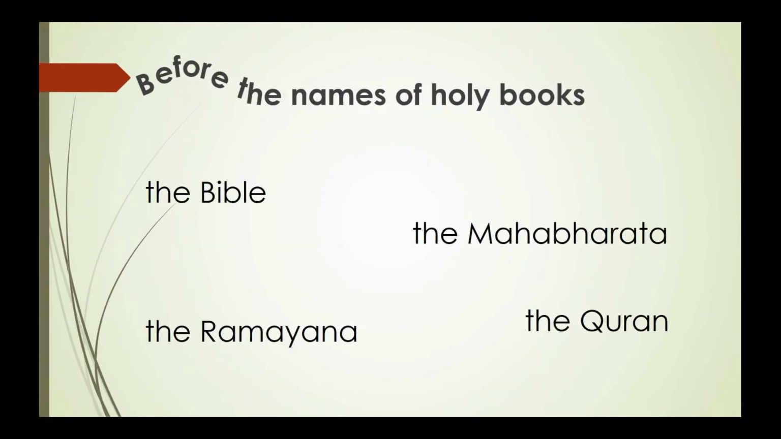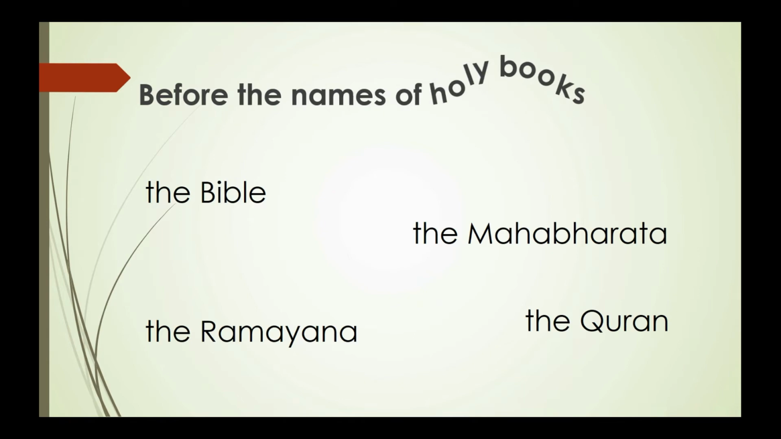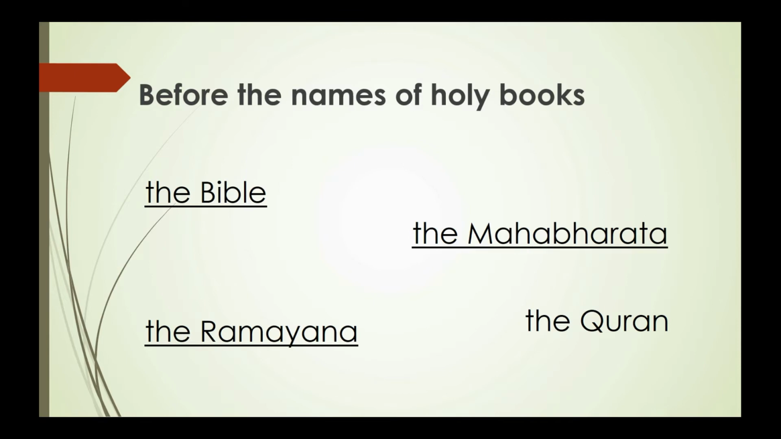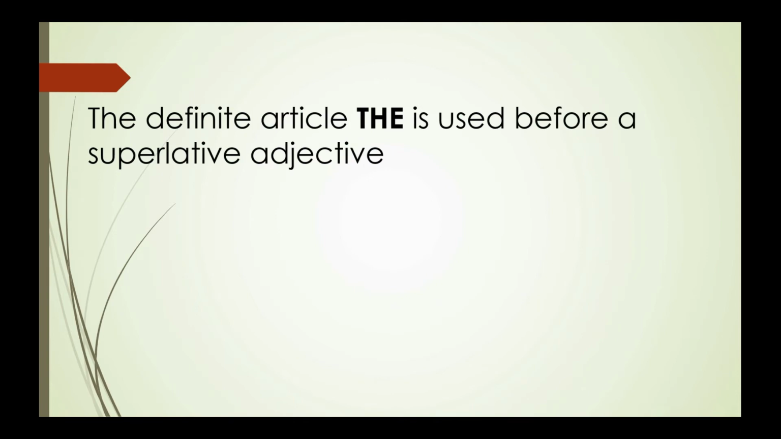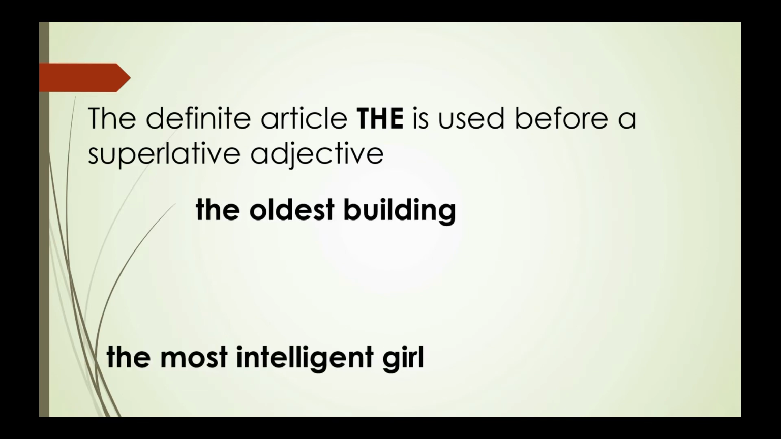The definite article the is used before the names of holy books like the Bible, the Ramayana, the Mahabharata, the Quran, the Gita, and so on. The is used before a superlative adjective like the largest, the most difficult, the oldest, the most intelligent, the tallest, the biggest, the longest, and so on.